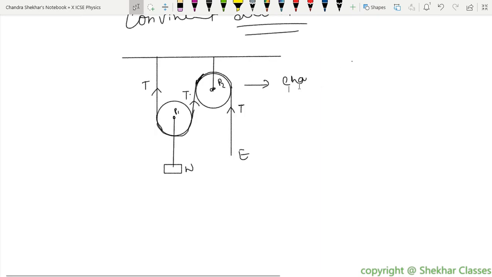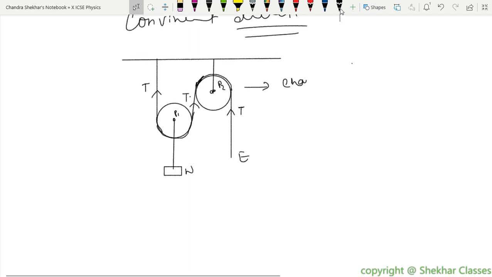The function of the second pulley is nothing but change in direction only.